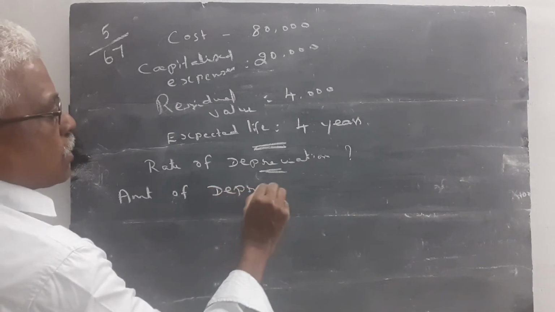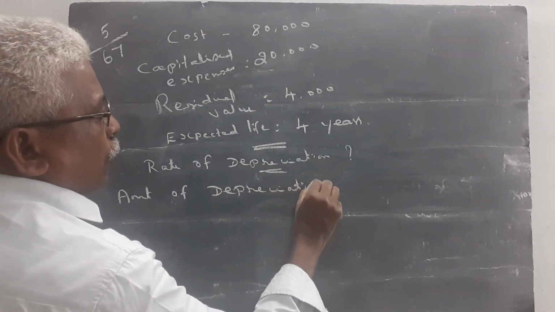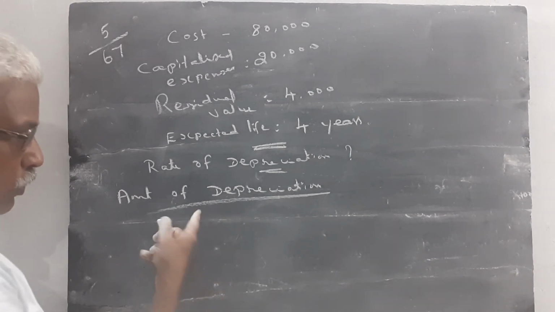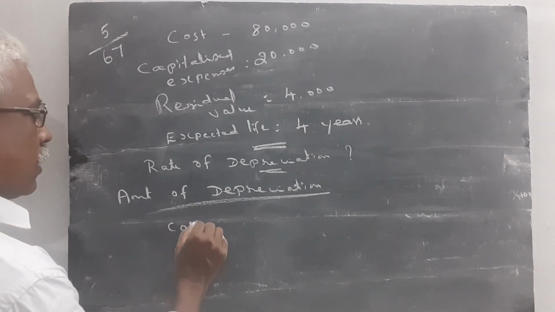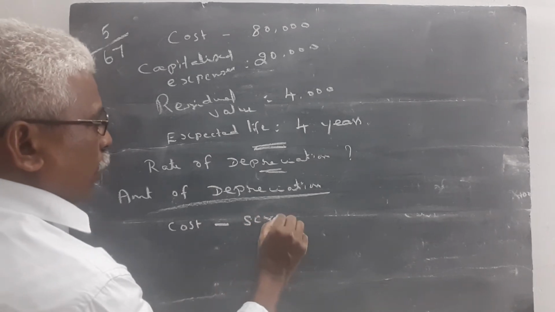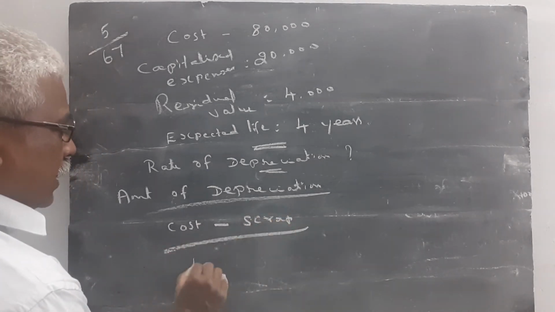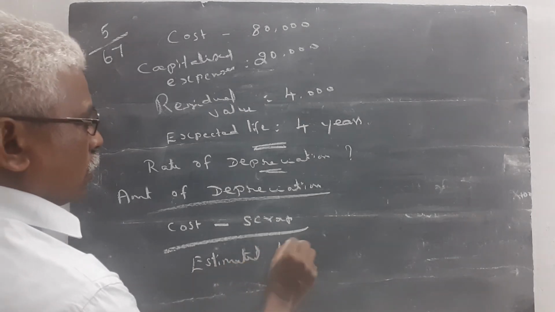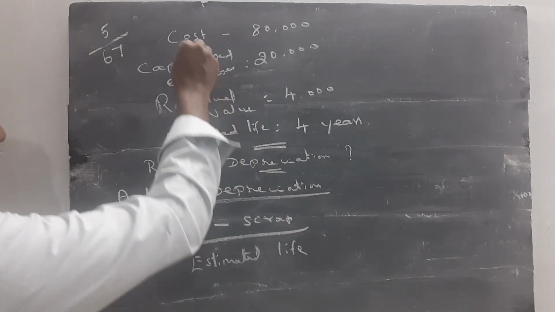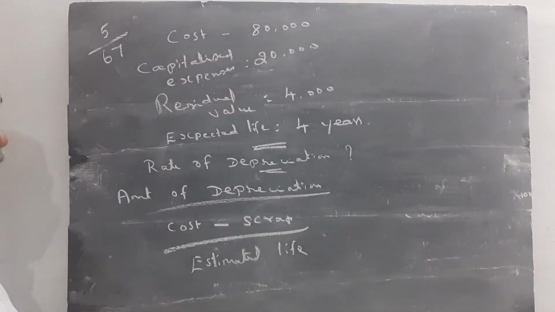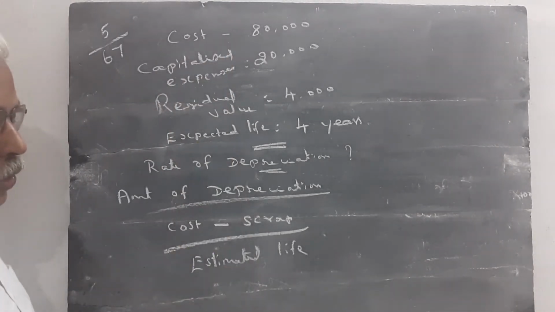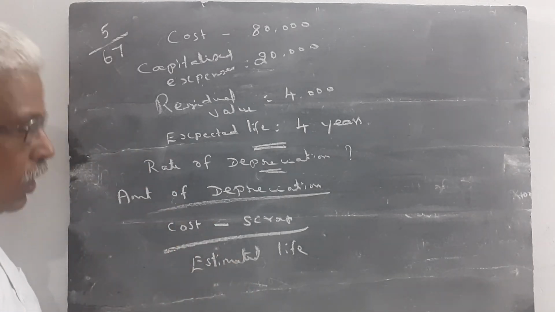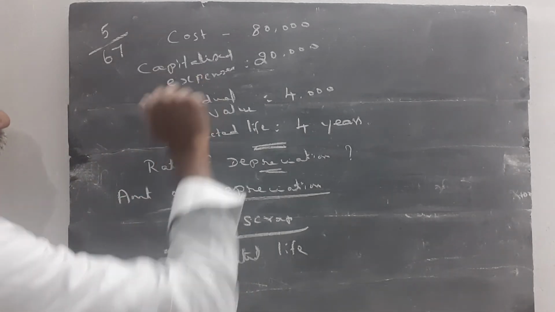In all the sums you write the formulas. If you write the formula, you easily memorize it. Cost of asset minus scrap value divided by estimated life. Very, very important thing: cost of asset includes erection charges, repairs, and capitalized expenditure.